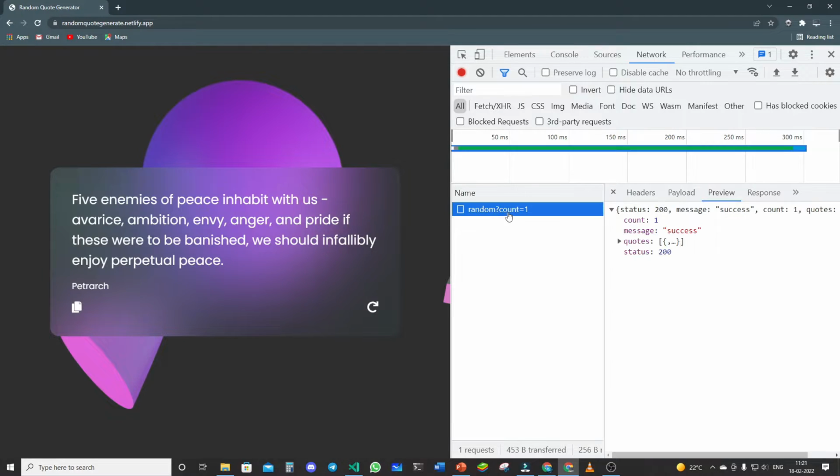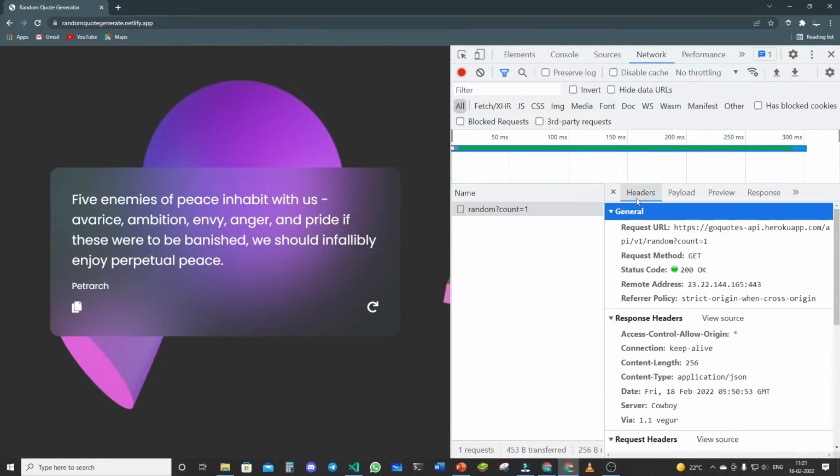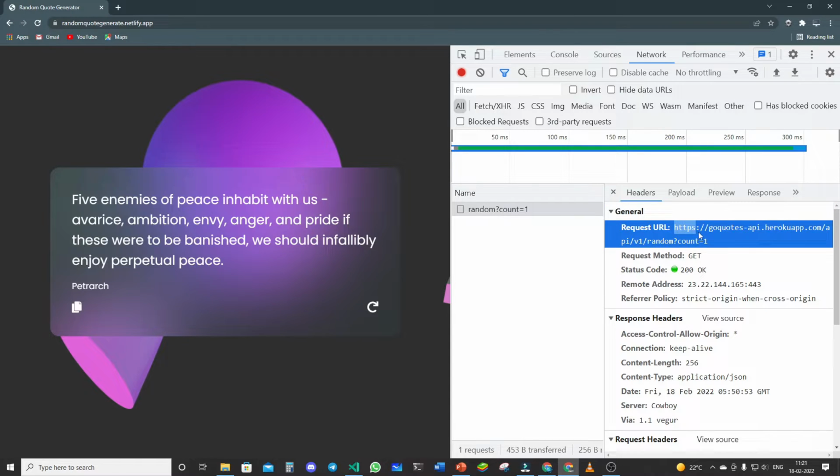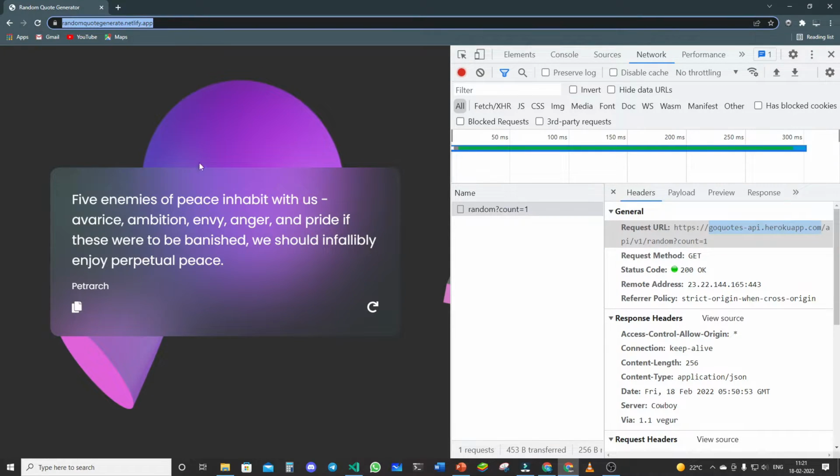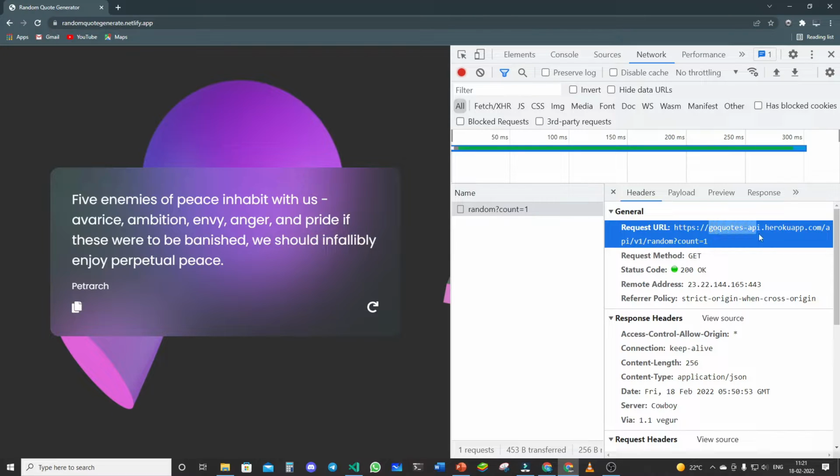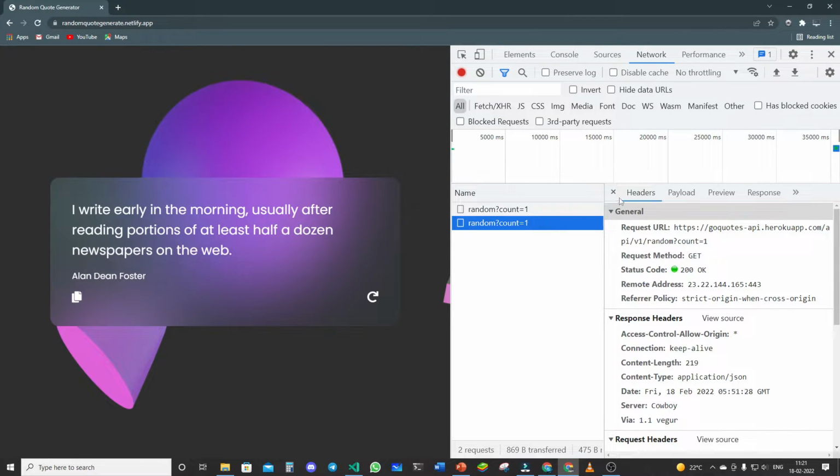Now let's click on this request. In the headers section, you would see that the request URL is this. You can see this is someone else's server. This is not my server. You can see go quotes api.herokuapp.com. My server is this one, but it's fetching this from some other server. This is all done with the help of JavaScript. JavaScript is automatically doing this. You can consider this refresh button as a button, and when I click on this button, JavaScript automatically gets a new code.